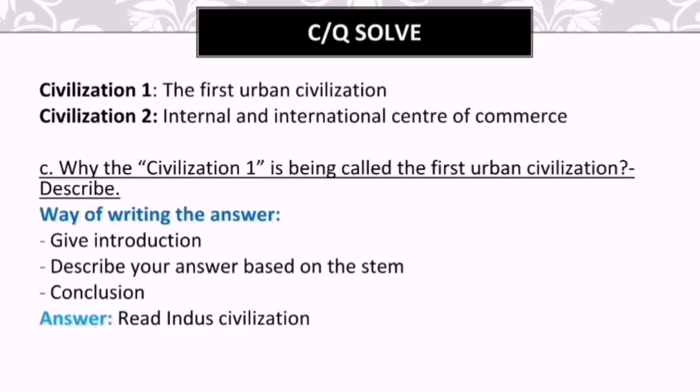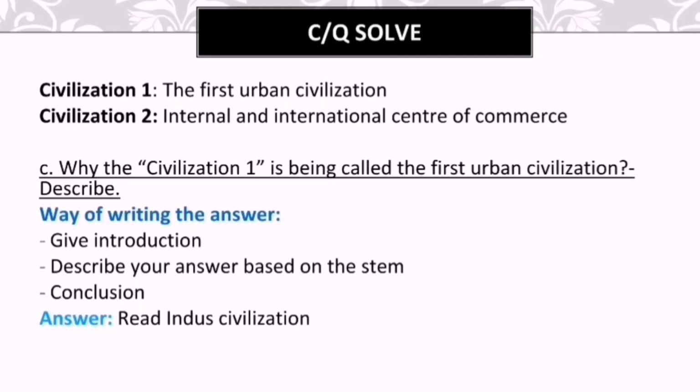Now, let's see the question number C. The question number C was, why is Civilization 1 being called the first urban civilization? Describe. For your betterment, and so that you don't forget about the stem, I have also given the stem here.